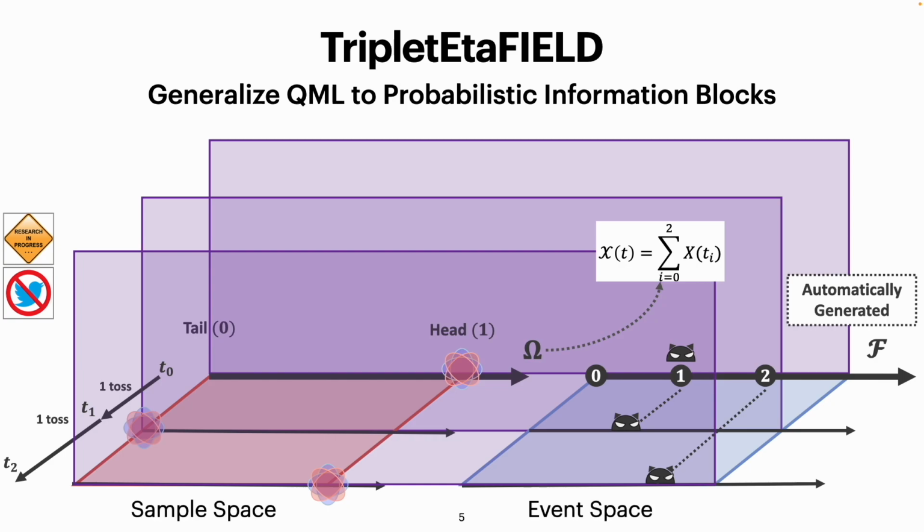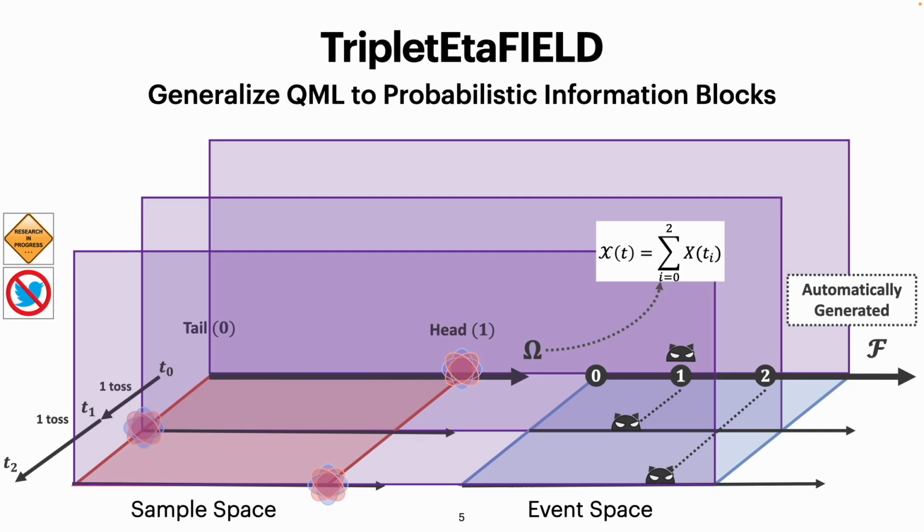In the second work, we aim to generalize quantum neural networks using the triplet of probability theory, including sample space, event space, and probability measurement. Let us show one example here. Suppose we toss a coin 3 times and it comes up head, tail, and head. We can represent the signal as 1, 0, and 1 in the sample space.